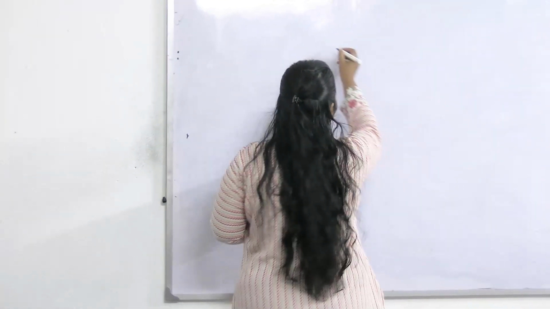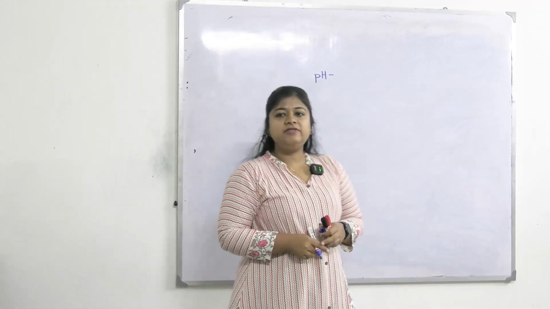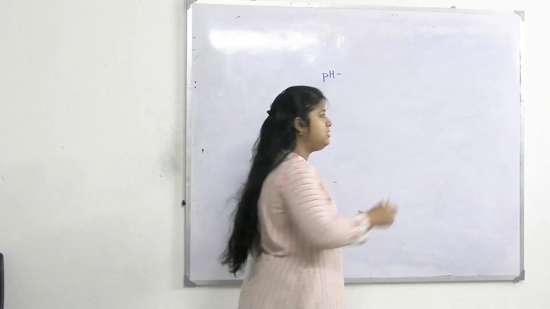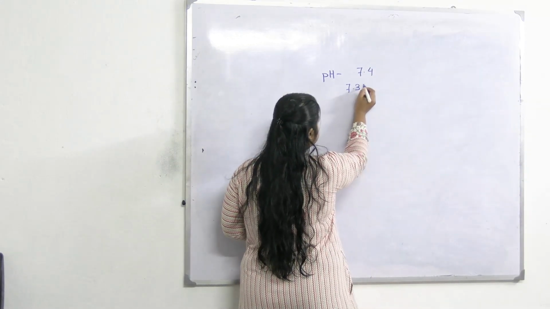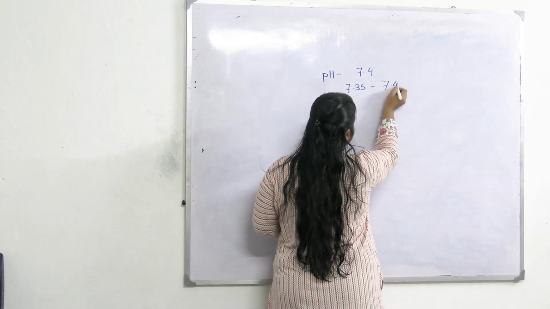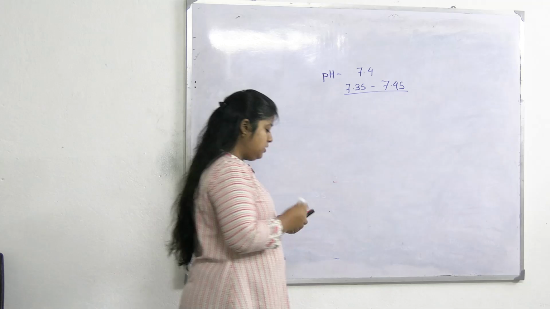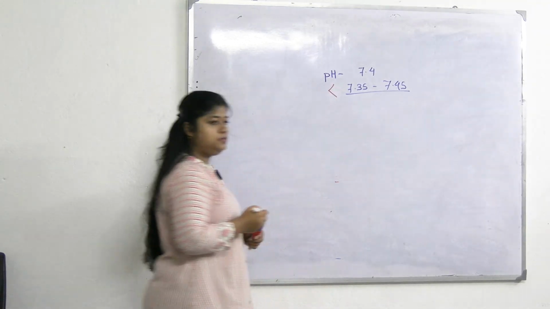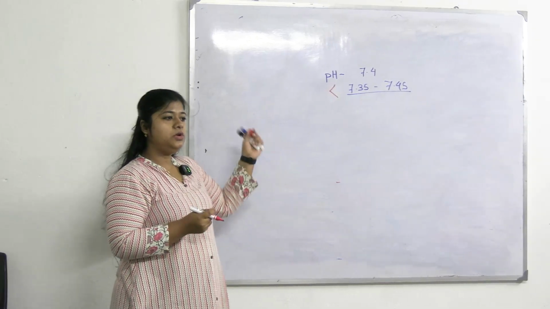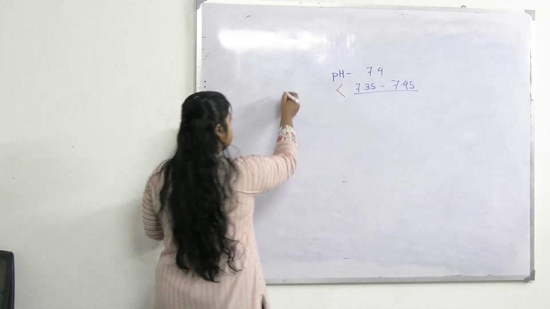defined by the pH value of blood. What is the normal pH value of blood? 7.4 is the optimum pH value. What is the range? 7.35 to 7.45. So when the pH is less than 7.35, it is known as acidosis.